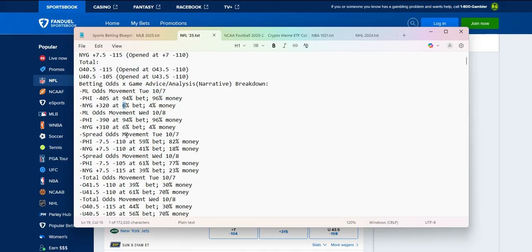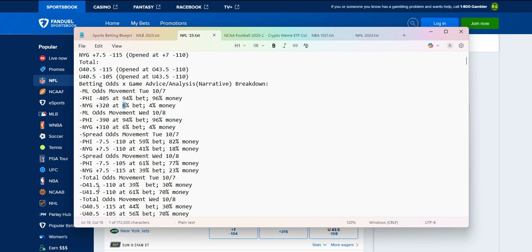All right, spread from Tuesday looks like this: 7.5 point favorites. So they've pretty much solidified that 7.5 points minus 110 cost. 59% betting going with the Eagles, 41% betting going with the Giants, 82% money going with the Eagles, 18% money going with the Giants, based off the Tuesday odds. Minus 110 even. Now those changed on Wednesday, as you can see, but we will go over that in a moment.